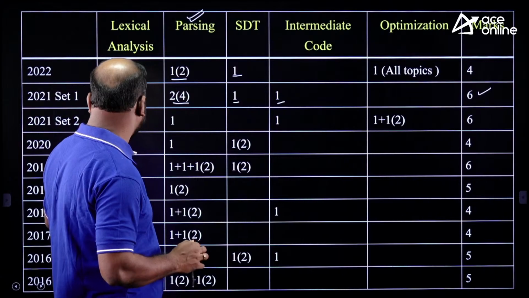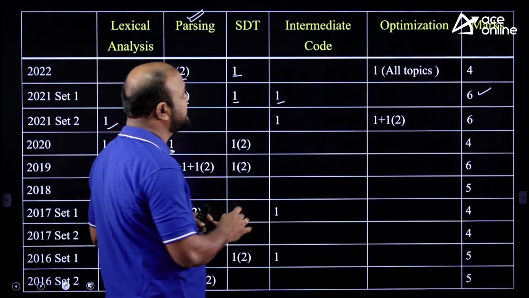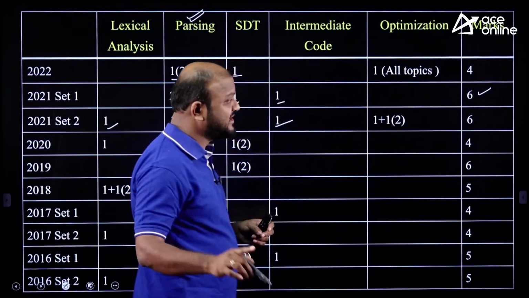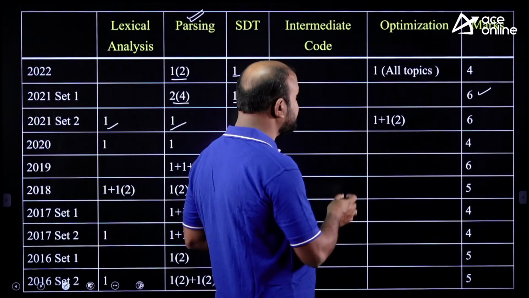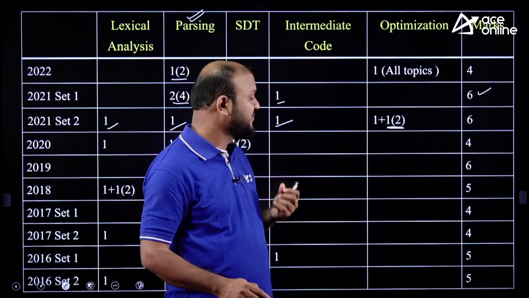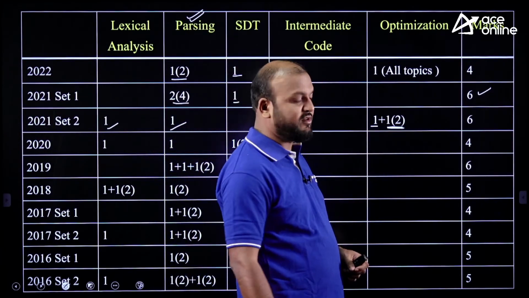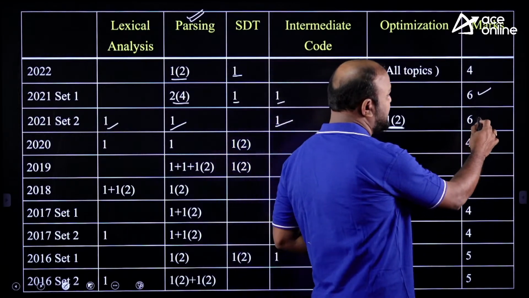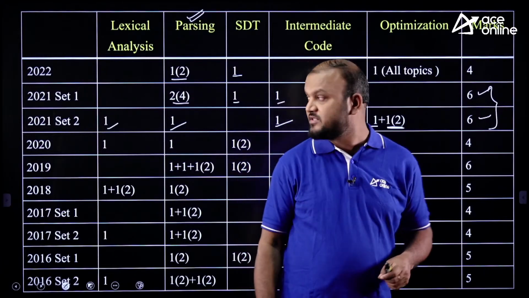In 2021 set 2, there was a 1 mark question on lexical analysis, a 1 mark question on parsing, and a 1 mark question on intermediate code generation. But when the syllabus was revised, questions were asked on optimization because optimization was added. There was a 1 mark question on optimization and a 2 marks question on optimization, totally 6 marks.